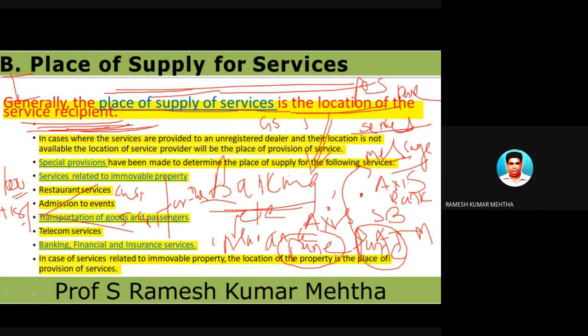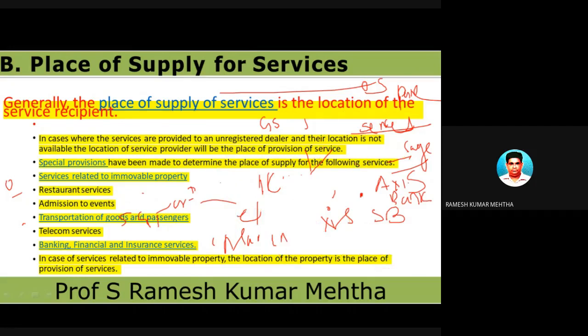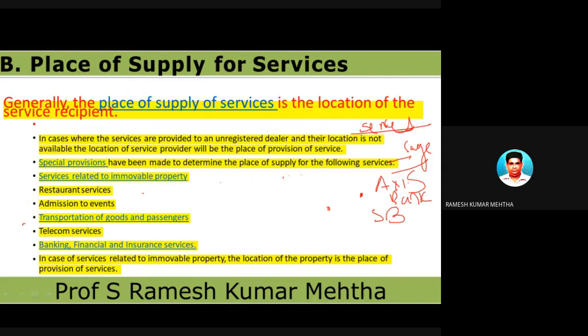From where is it supplied? From Axis Bank Pune. So this is a case of Pune supplying to Pune. So it is an interstate supply of services. So on this we will levy what? Sorry, it is a case of intrastate supply of services, as the two places are in the same state.